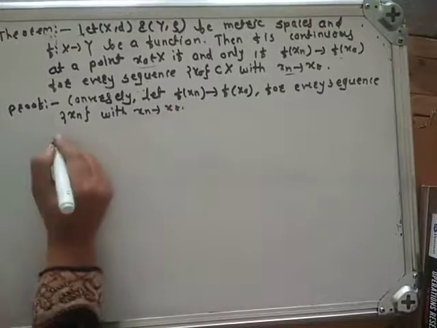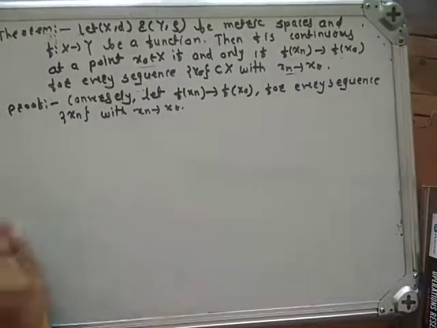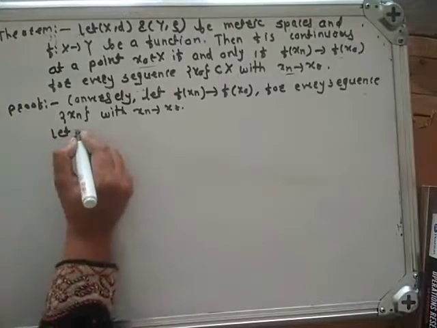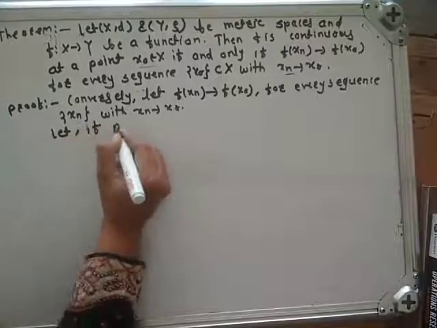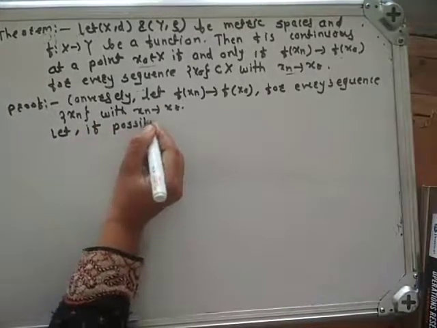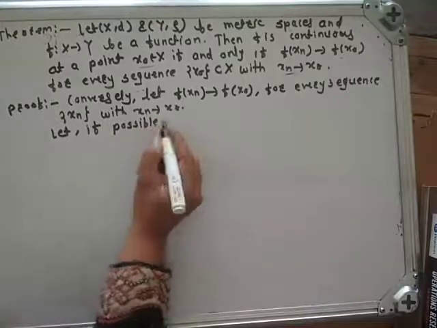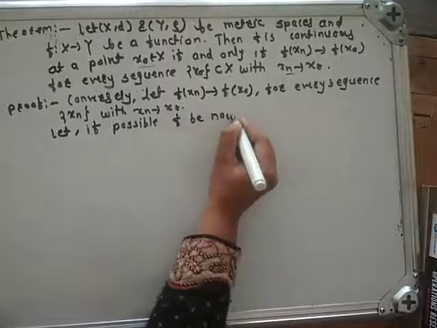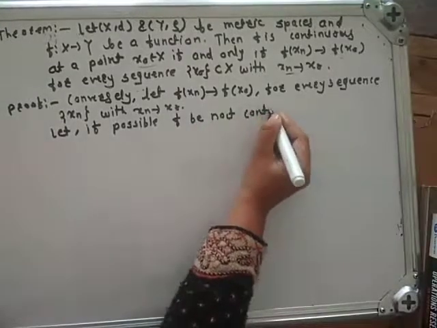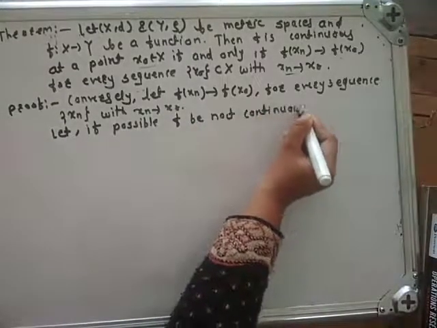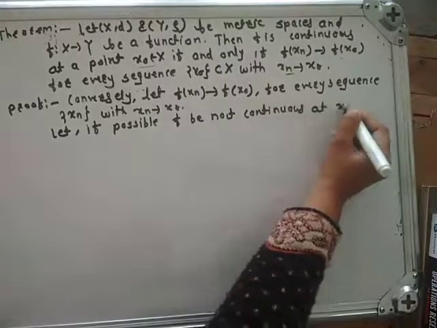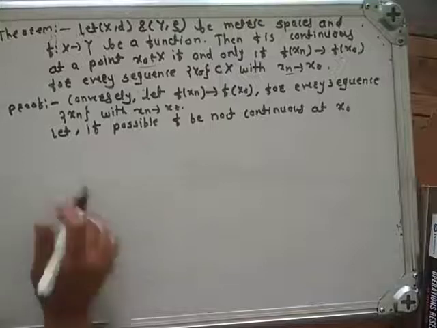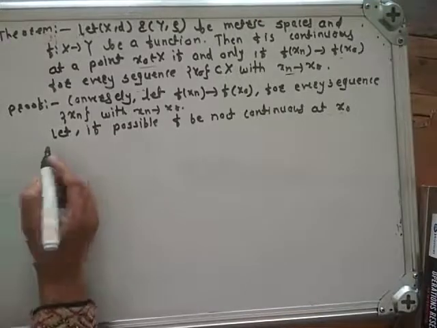We will prove this by contradiction. Let, if possible, f be not continuous at x0.